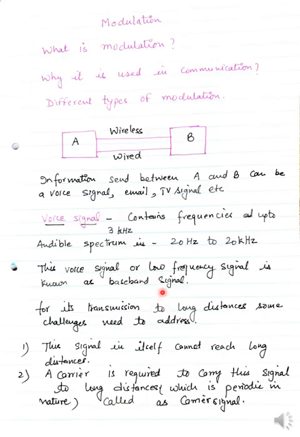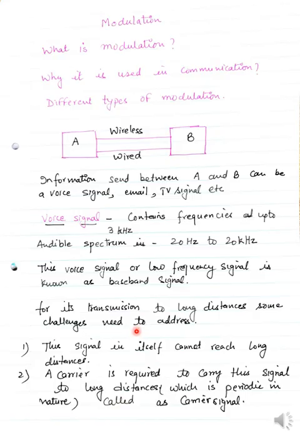The information which we send very often is the voice signal. Even if we are talking on mobile, we are sending the voice signal from one point to another. For its transmission over long distances, some challenges need to be addressed, because the voice signal has very low frequency.